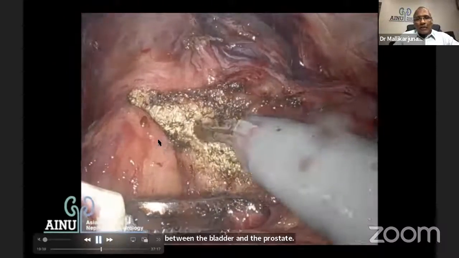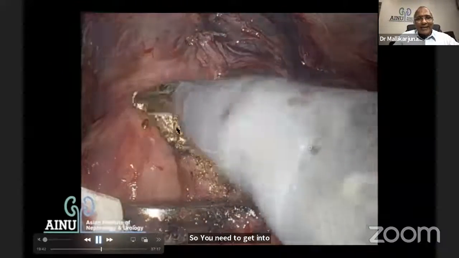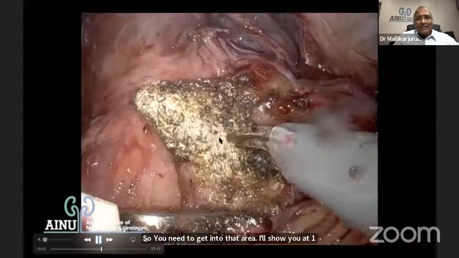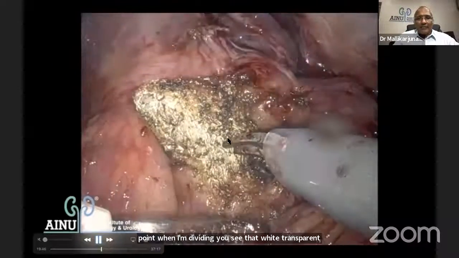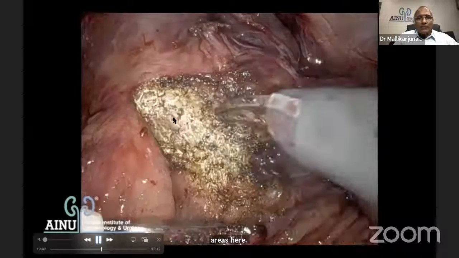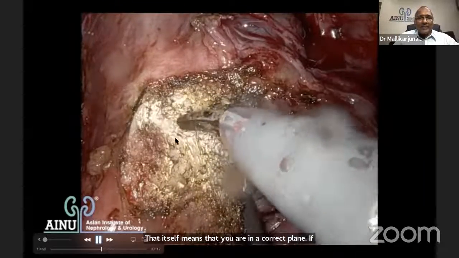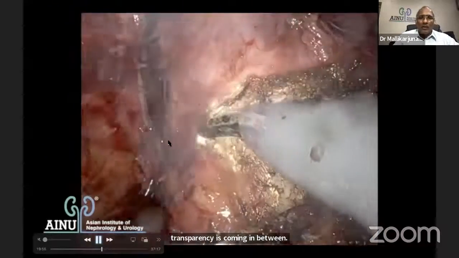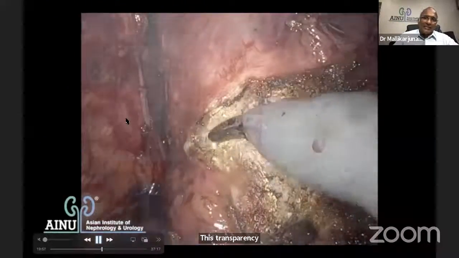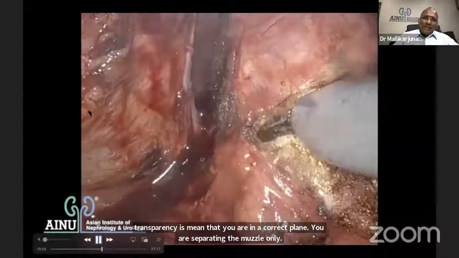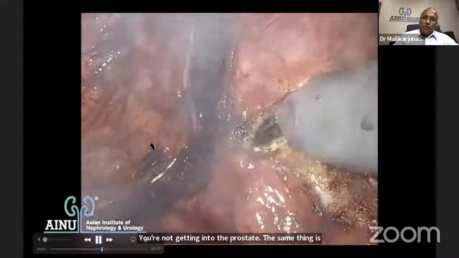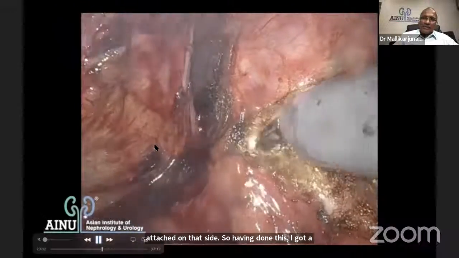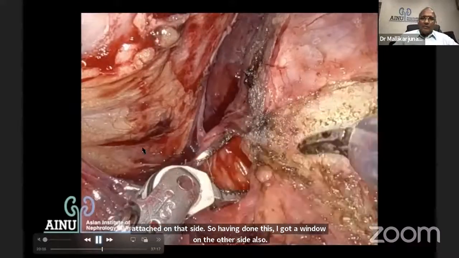I'll show you. At one point when I'm dividing, you see that white transparent areas here. That itself means that you are in a correct plane. If you're not in a correct plane, you don't see the transparencies coming in between. These transparencies mean that you are in a correct plane. You are separating the muscle only. You're not getting into the prostate. The same thing is attached on that side. So having done this, I got a window on the other side also. So the same incision will continue on the other side and attach to that window. So that is the window.